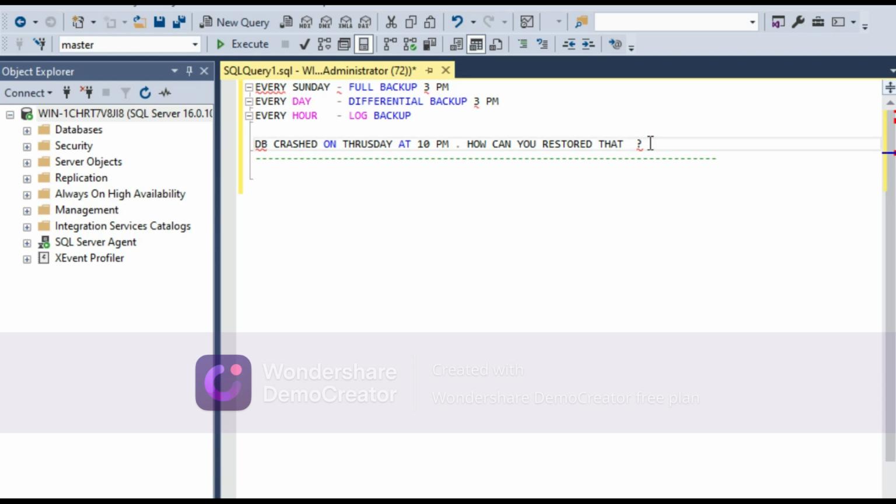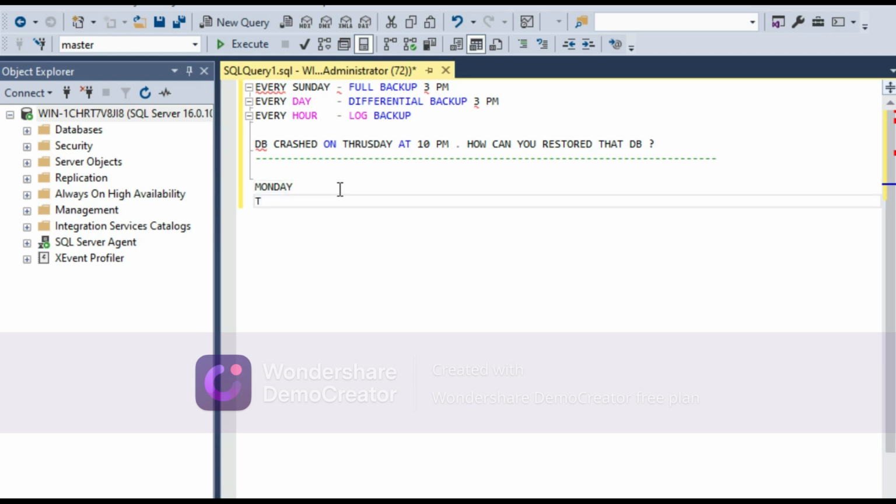How can we restore that DB if your database got crashed Thursday at 10 p.m.? So what is the strategy? Every Sunday 3 p.m. full backup is going on. Every day differential backup 3 p.m. and every hour log backup. So we need to restore that database which got crashed at Thursday 10 p.m. So Thursday, okay. So what are the days we have?